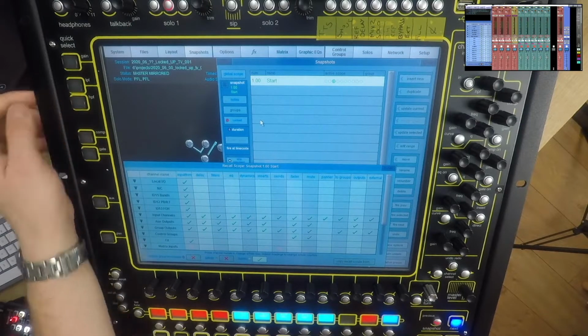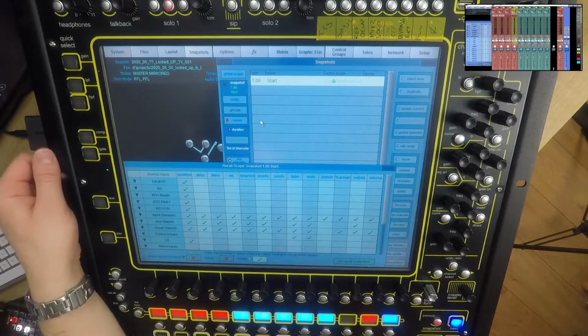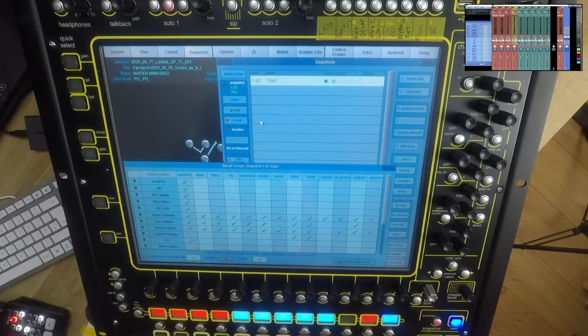And the reason for that is when I go to band 1, I want the band 1 bank to recall, just so I'm not navigating around the desk. It's just a bit of a time saver. Another thing I want to recall is control group members, because the members of the 7 control groups I'm using for mixing the band are going to change band by band, so that needs to recall.